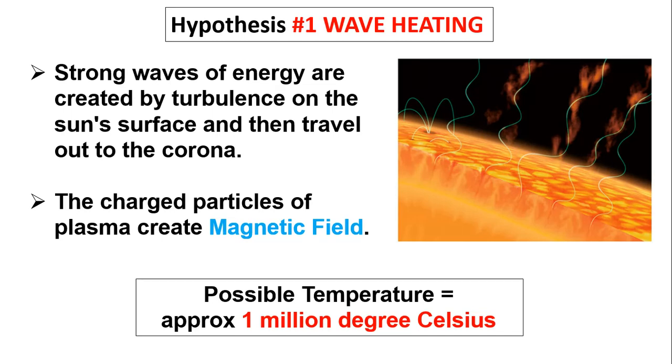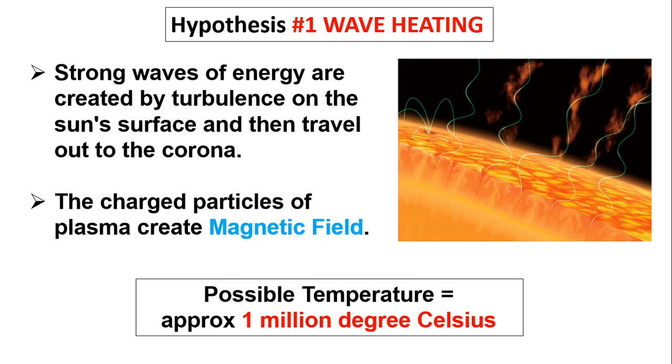That makes the corona hotter, but it is still not enough to make the corona as hot as it is, because the electrons or the particles release all the heat they have, and they become stable. According to the hypothesis, the waves move away from the Sun, and all that energy eventually turns into heat, but that only makes the corona this much hotter.